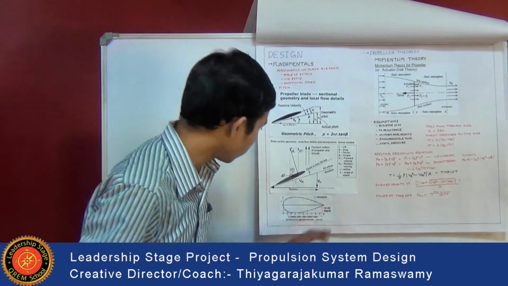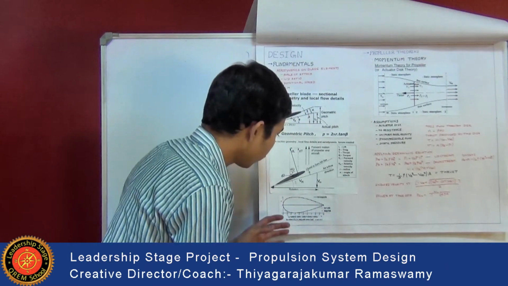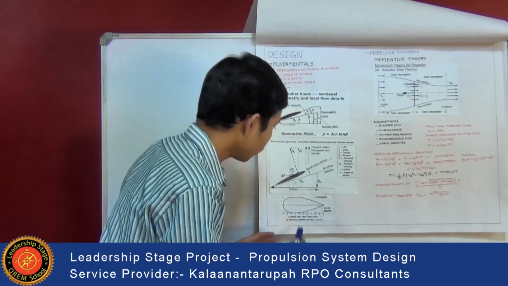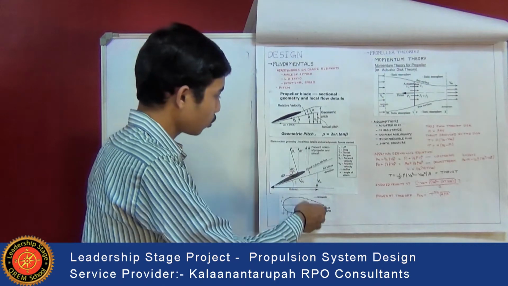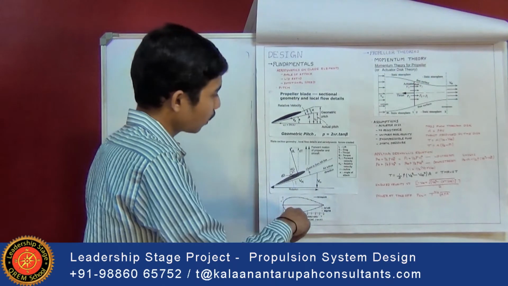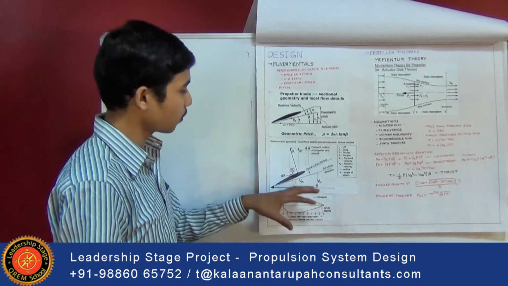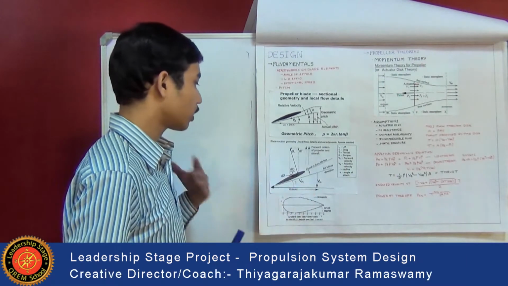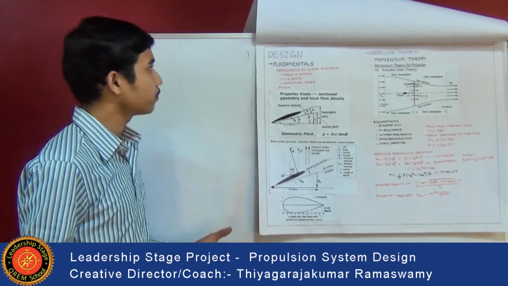In the average profile, this plus is nothing but the Clark Y profile and this O is nothing but the Göttingen profile. So plotting the values for these two will give the actual shape of the profile. This shape should be almost similar to the aerofoil shape, so that thrust can be produced easily.